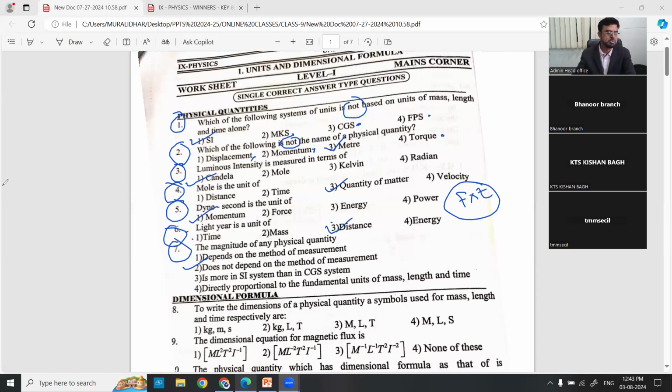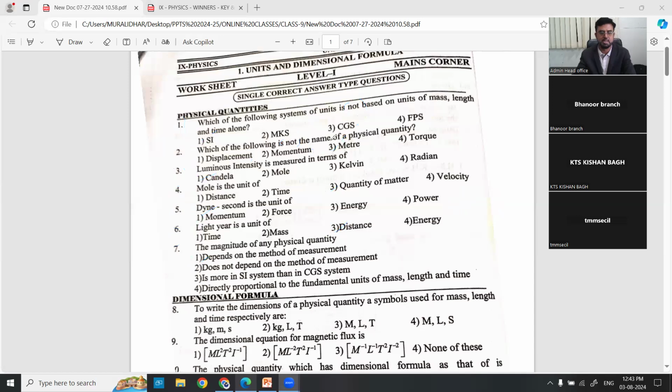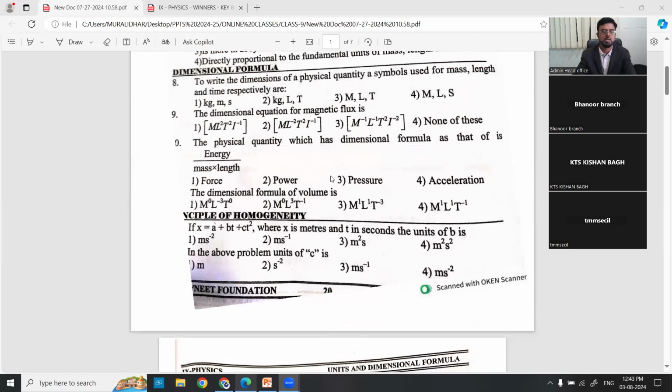Got it? So like that, there are so many questions. Being 9th class students, you can solve them at home on Sunday. Give some time for this, at least 1 hour, so that you can check all the questions. You have almost 67 questions to solve.